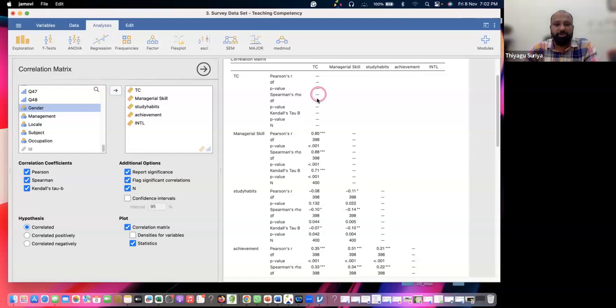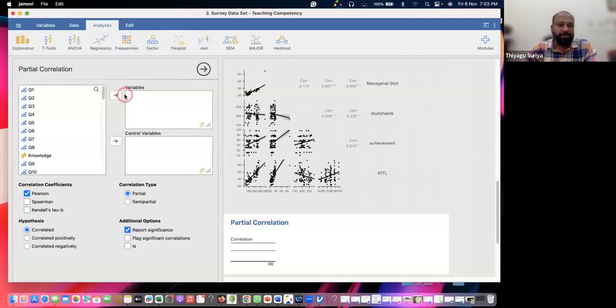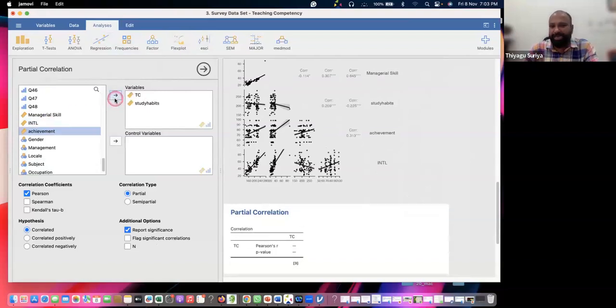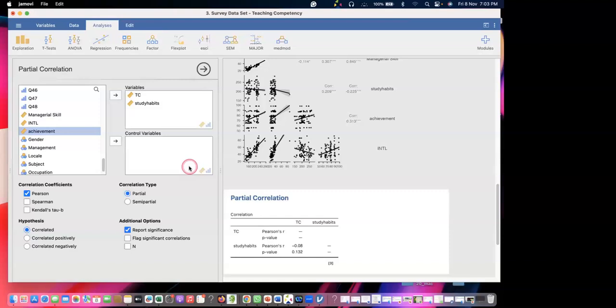Okay. Now I'm moving to partial correlation. I'm going to regression, partial correlation. In this case of partial correlation, I'm keeping this. See, there are two variables, teaching competency and study habits: X and Y. What is my control variable? What is my control variable? According to this hypothesis, I already mentioned, the variable is intelligence.